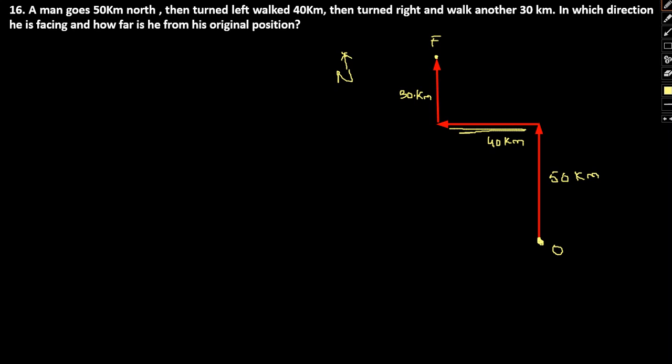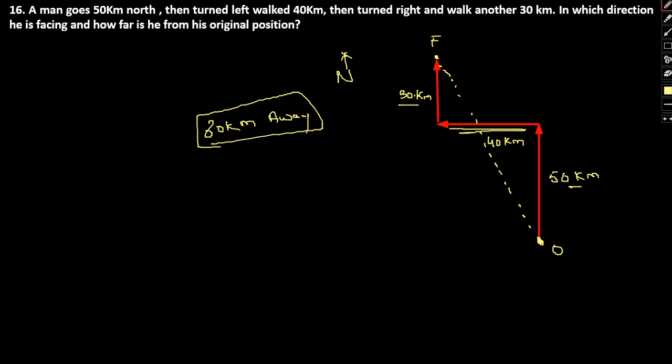So originally he is 80 kilometers, this 30 and this 50, away from his original position. If I was asked to find the shortest possible distance, I could have drawn a straight line from the original position to the final position.